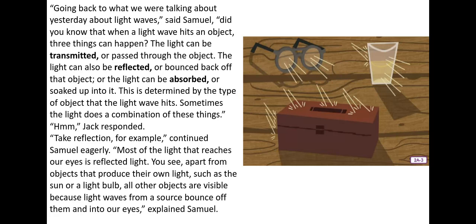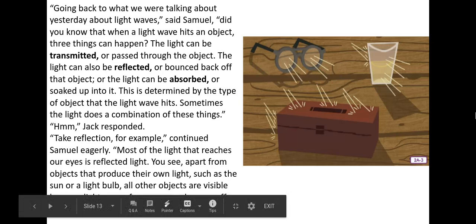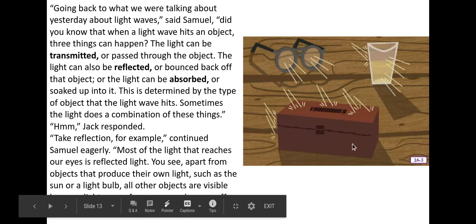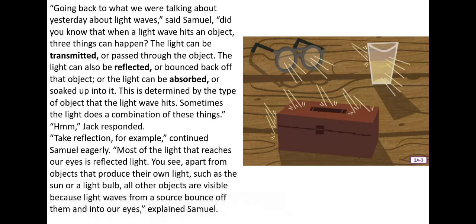So you can see with this illustration, it's a good example of how light is transmitted, right? It would be transmitted through the glasses. It goes straight through the glasses. Reflected, right? It's reflected off the glass of liquid and absorbed, right? It's absorbed by the wooden box because we don't see it. The light doesn't go through it.